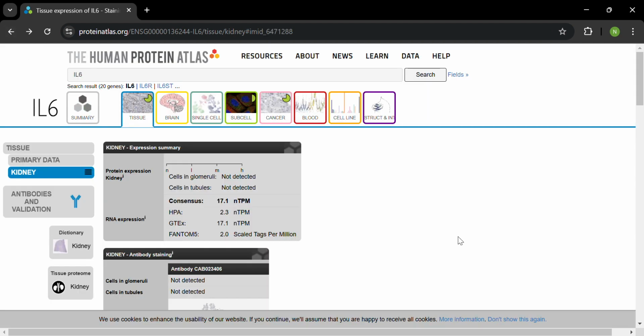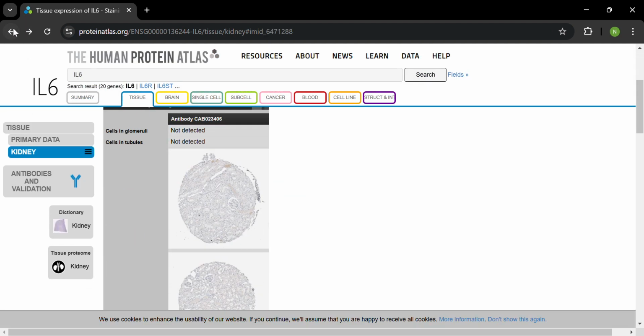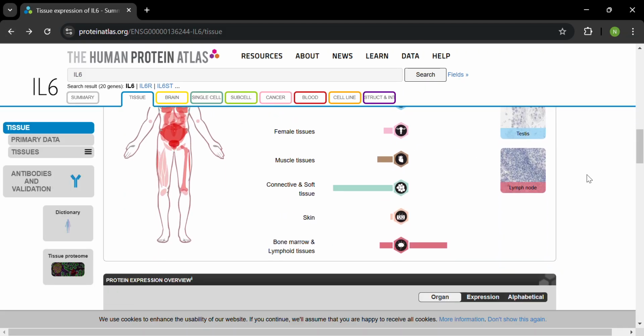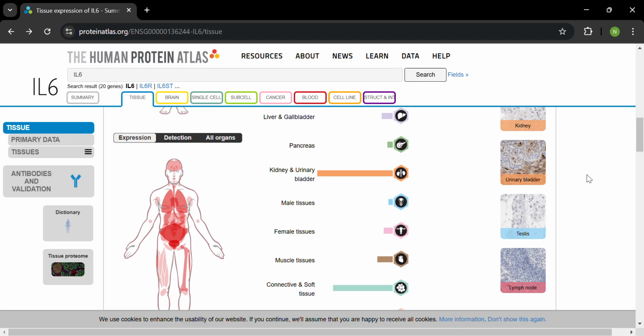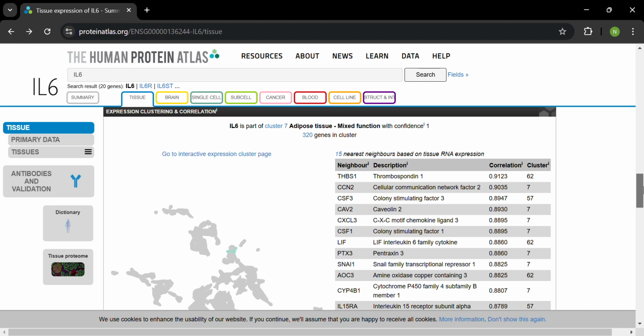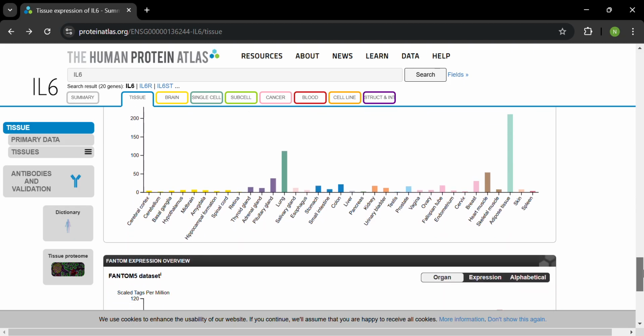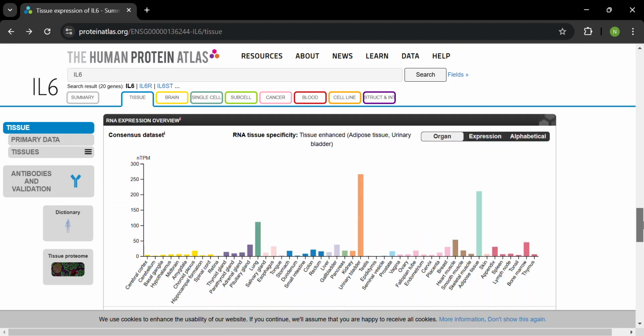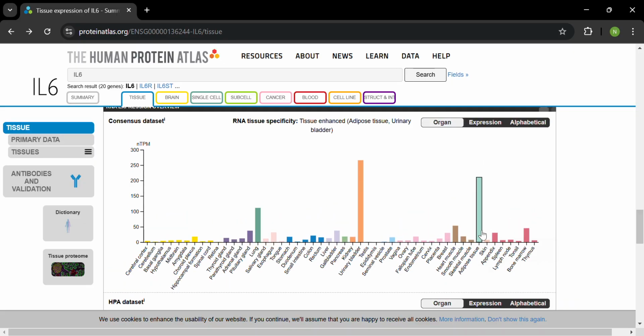And just like that, there are many diagrams here which are good, and they have different males and females of different ages, which helps us compare and see what the main difference is. I'm not going to go over all of this information here, because it's pretty basic and it just talks about the RNA and the protein again, but in more of a bar chart way.